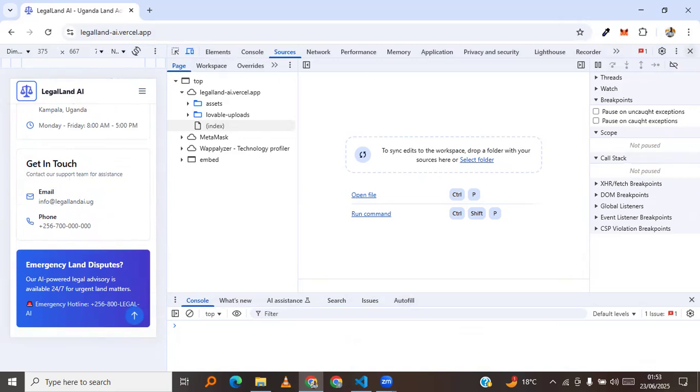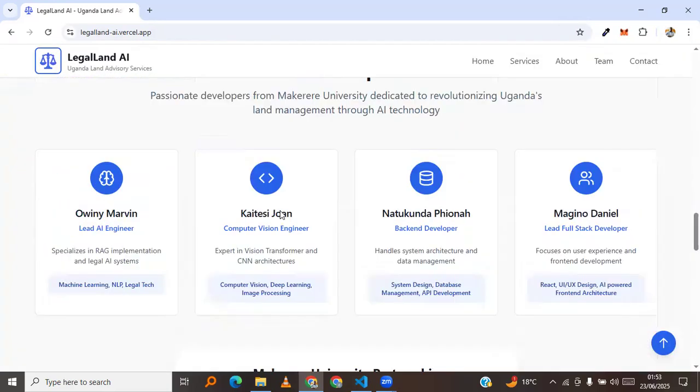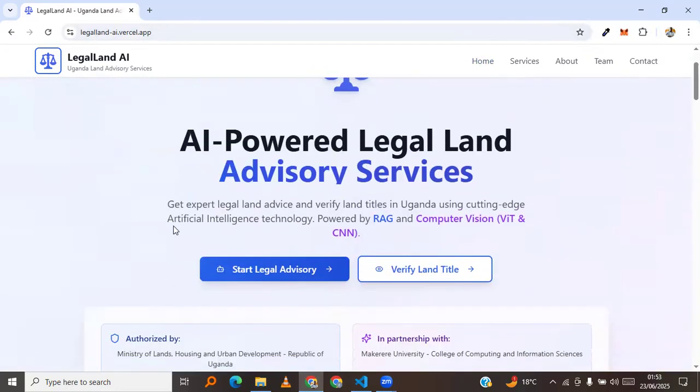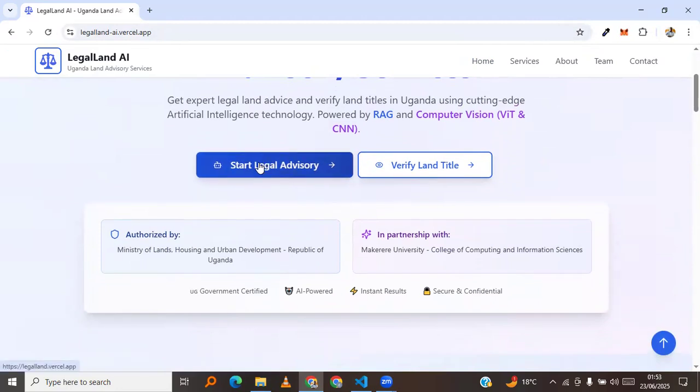So let me close this and we go into what has brought us here. We start by clicking this button for getting the legal advisory services.